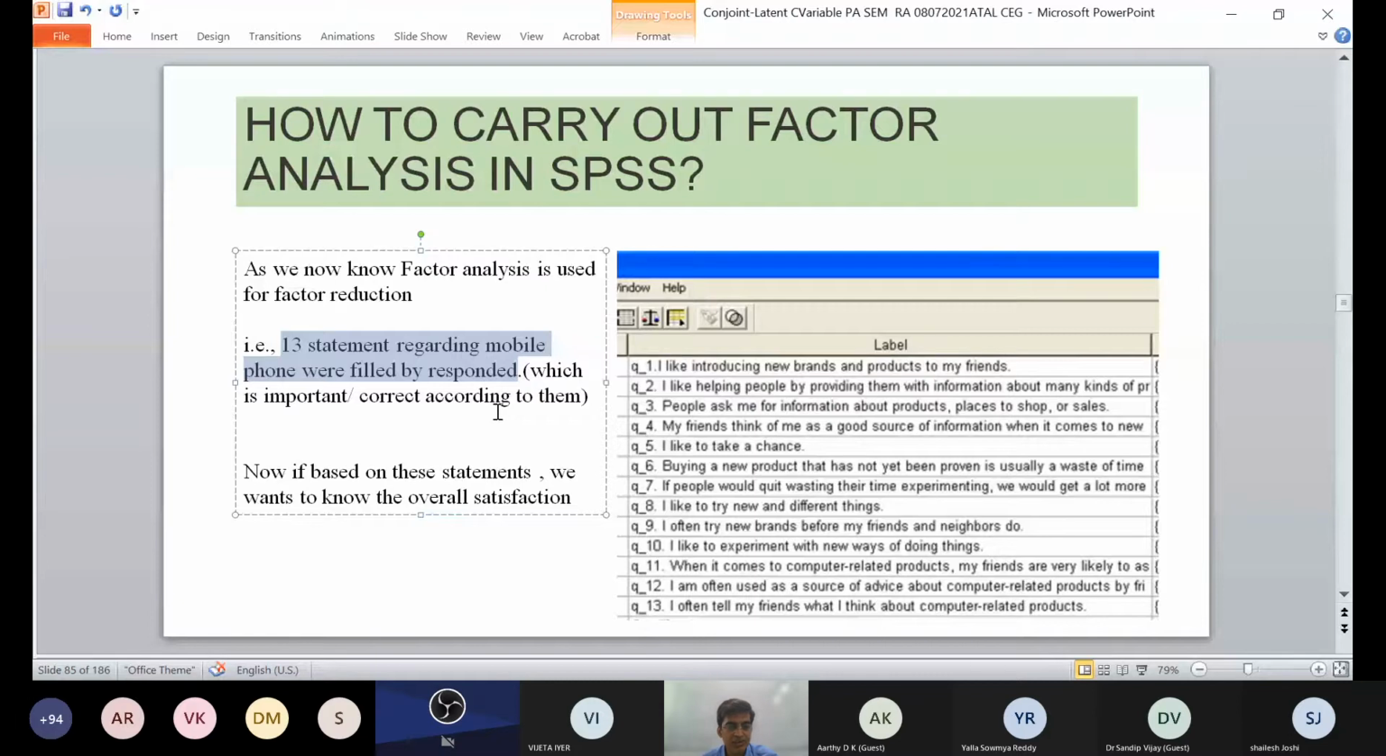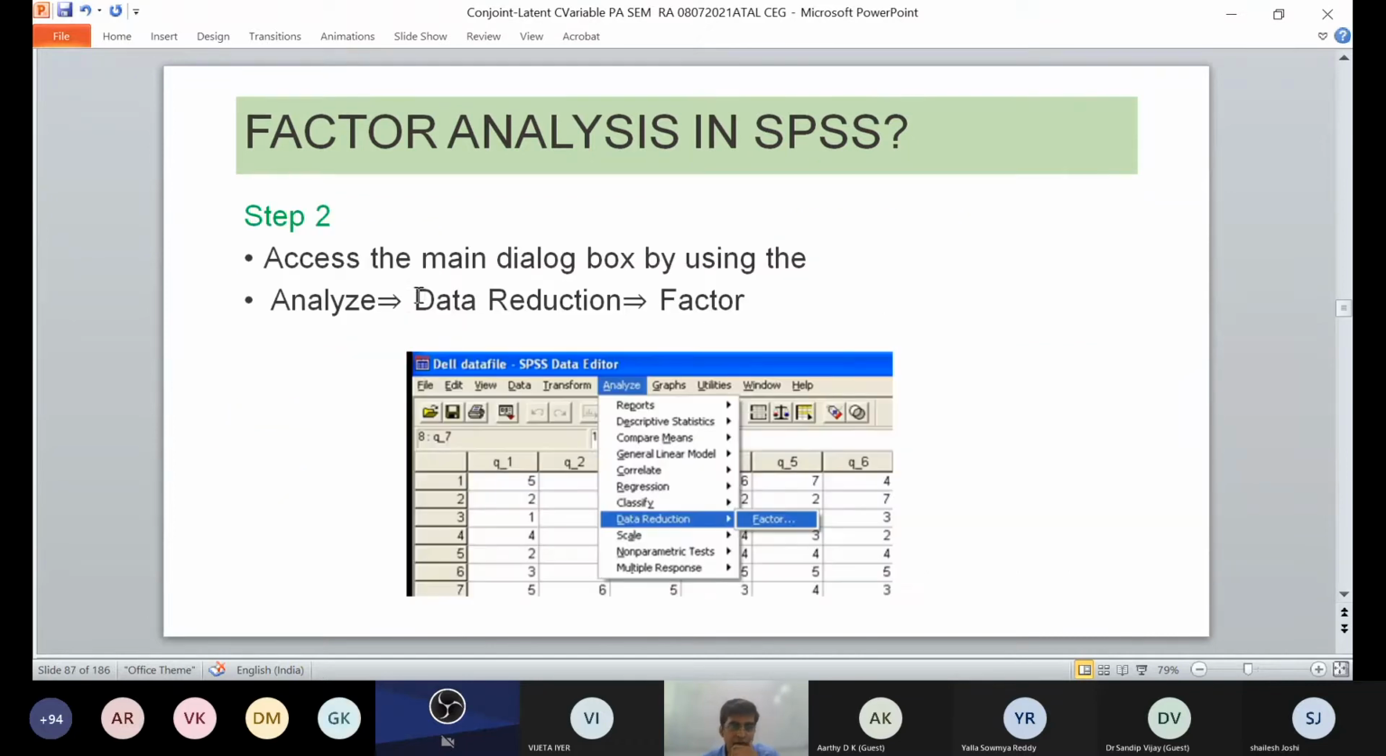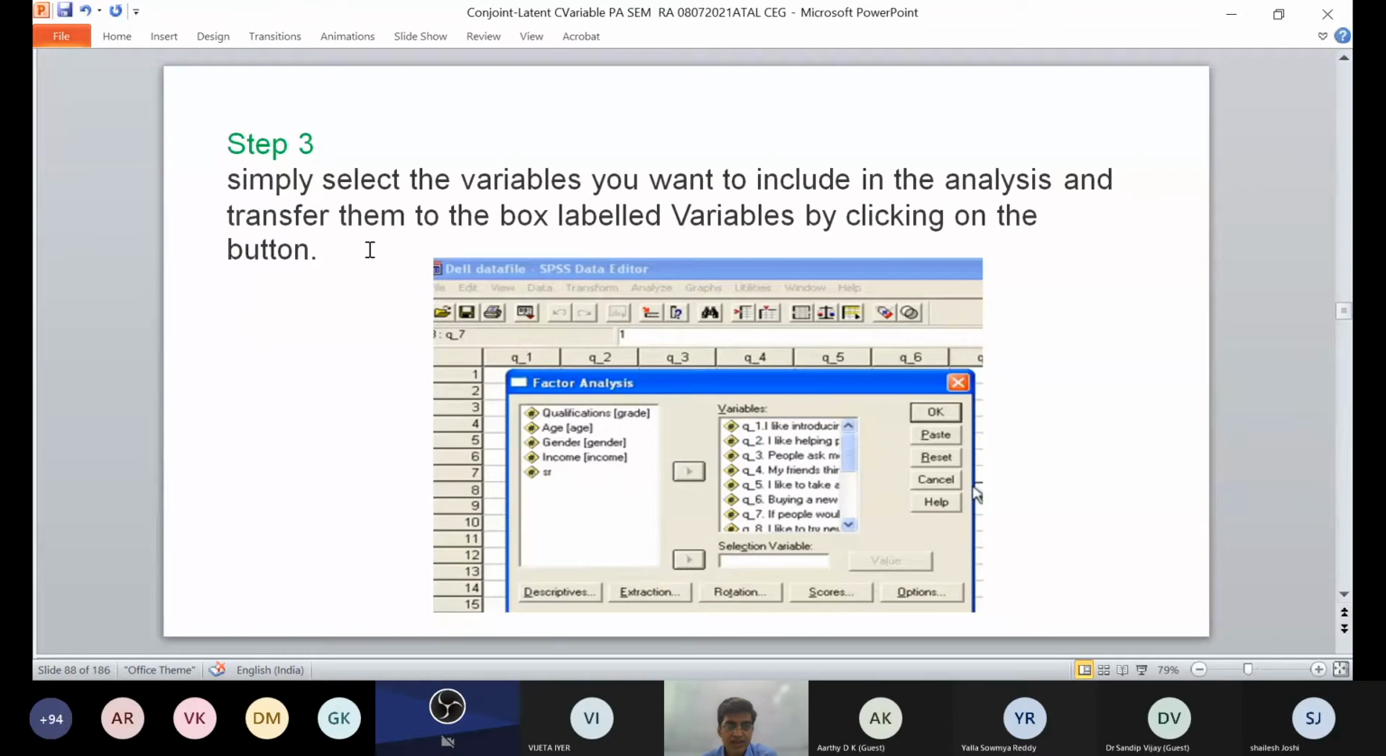Now, based on these statements, you are looking at these 13 items with the responses of participants on a 1 to 7 scale. There are 372 participants. Now you need to access the main dialog box. You are analyzing this under data reduction and factor. Then simply select the variables you want to include in the analysis and transfer them to the box labeled variables by clicking on the button. You can select which type of variable you want, from the variables in the drop-down.